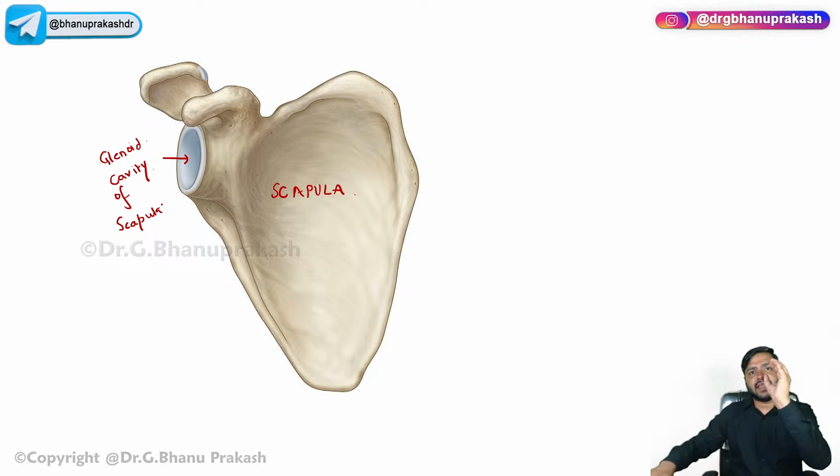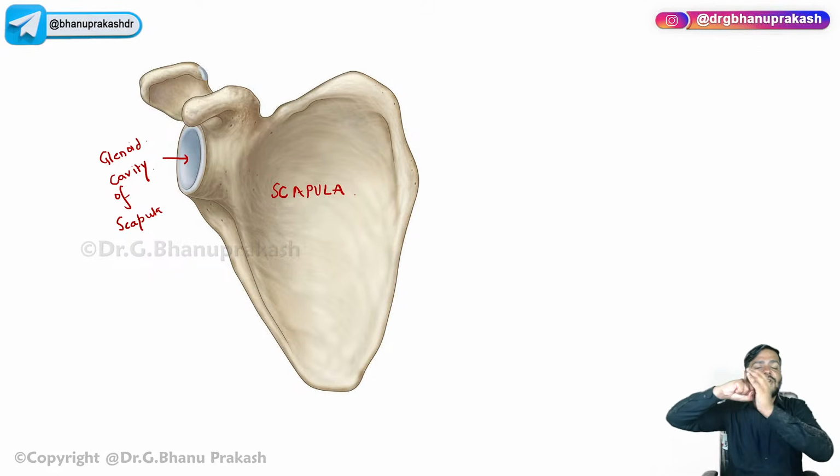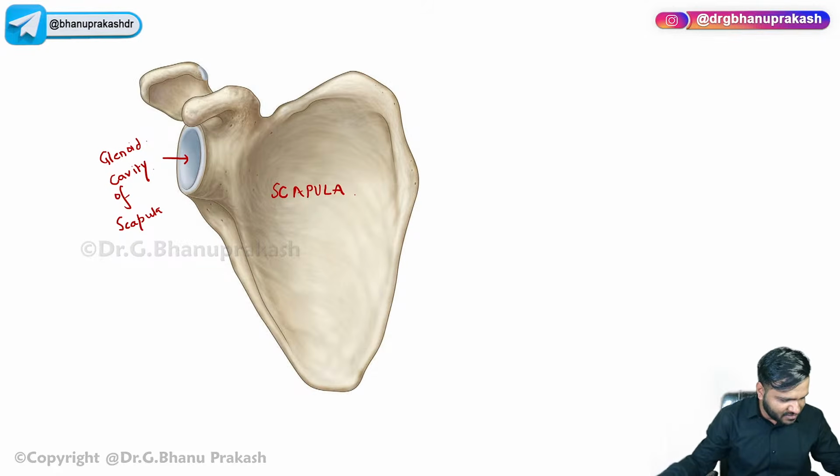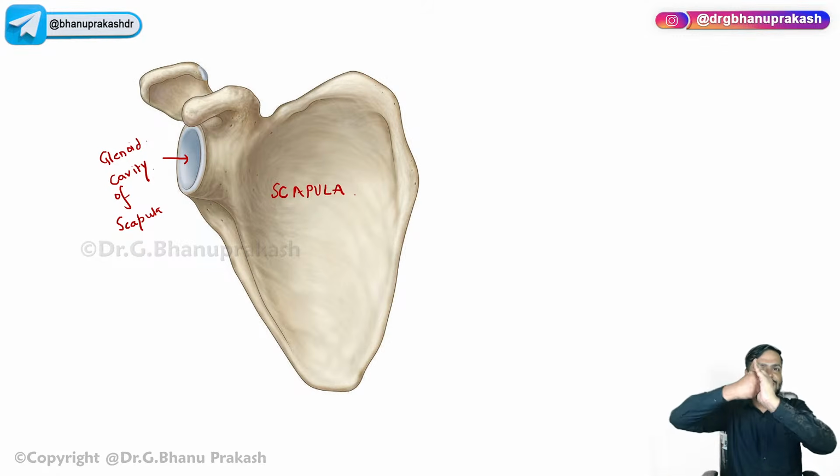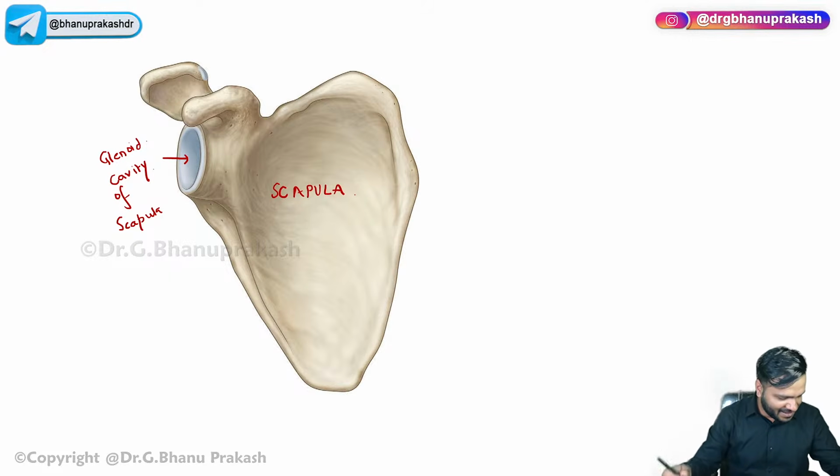Now, this is the glenoid cavity of the scapula and this is the head of the humerus. So together they are forming which type of joint? This is very basic and I want everyone to answer this. There is a ball, the hemispherical part, and there is a cavity. Yes, very good.